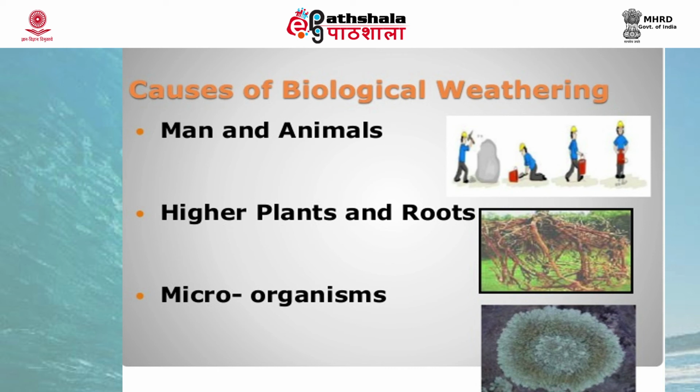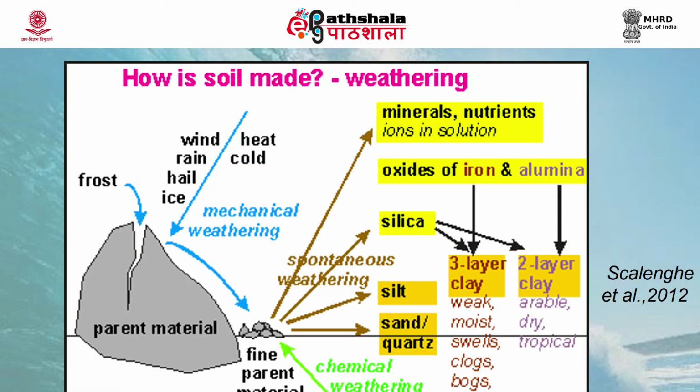Simple chemical processes like solution can be enhanced by the carbon dioxide produced by respiration. Carbon dioxide mixing with water forms carbonic acid. Then there are the complex chemical effects that occur as a result of chelation. Chelation is a biological process where organisms produce organic substances known as chelates that have the ability to decompose minerals and rocks by the removal of metallic cations.